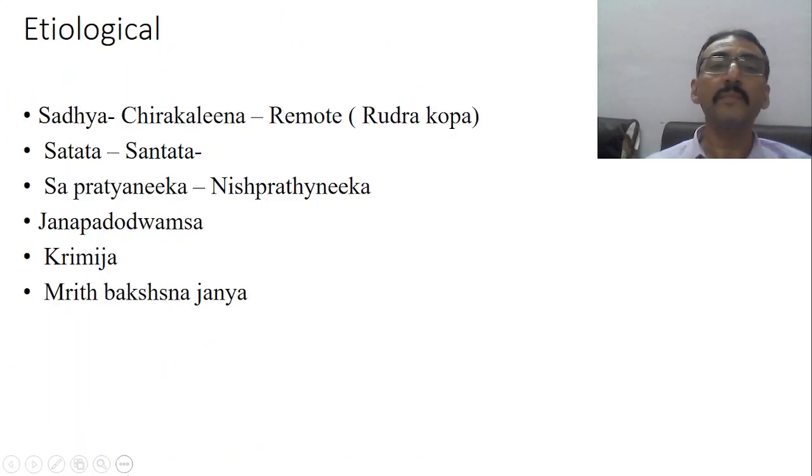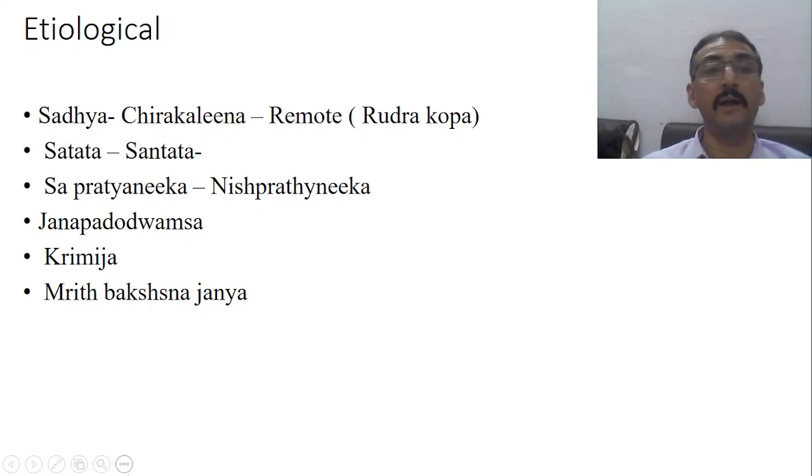Isn't it? Now, some other points like Sadhyaja, some other etiology like Sadhya, very acute causes. Okay, Chirakalina or remote, very distant causes. For example, Rudrakopa. Similarly, whether the disease is Satata, Santata, whether the disease is Sapratyanika, Nishpratyanika, not related to Rutu and daily diurnal changes, but related to diurnal changes and dosha vishesha of the day and night.